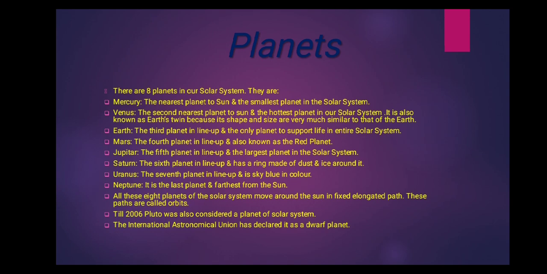How to remember all these planets? It's very difficult for you to remember. So for that you can remember a quotation: My Very Efficient Mother Just Served Us Noodles. I know you like noodles.